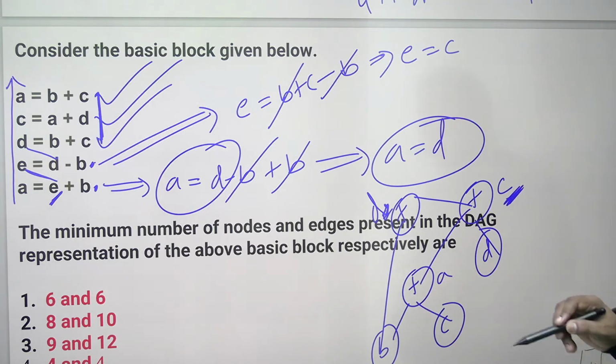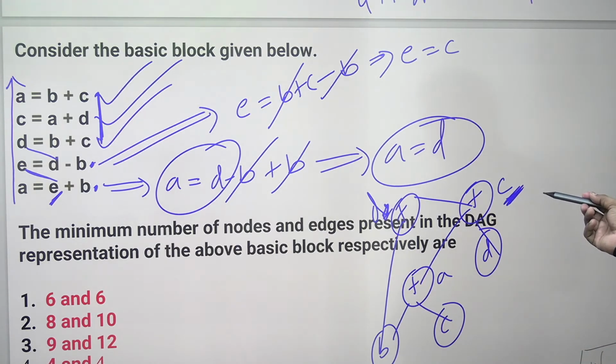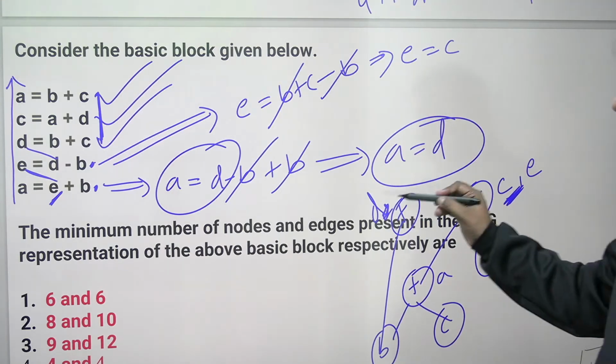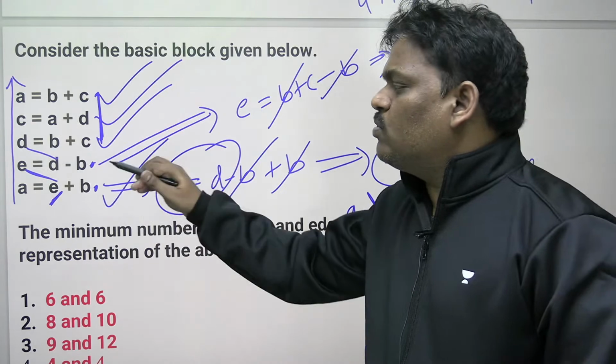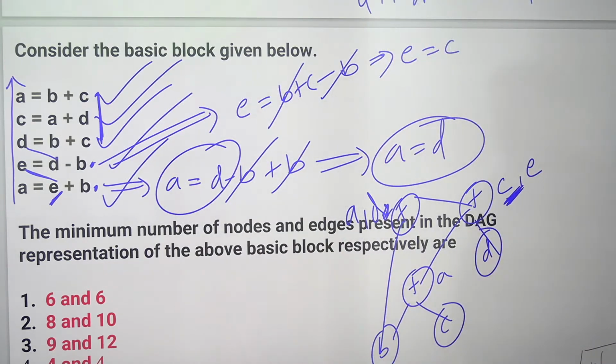What is the answer? E is equal to C. What is the meaning? Whatever is C, E also same. Wherever C is there, it is E also. That is the meaning. What is the fifth line? Fifth line you are already done. A is equal to D. Whatever D, that is A also. Like that you have to do.